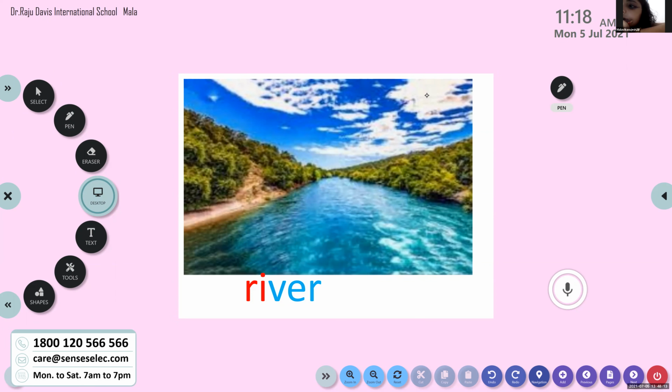River. Okay, river. Let us learn about this word first, then we can write when I tell you. It is a two-syllable word. How do you know that it is a two-syllable word?